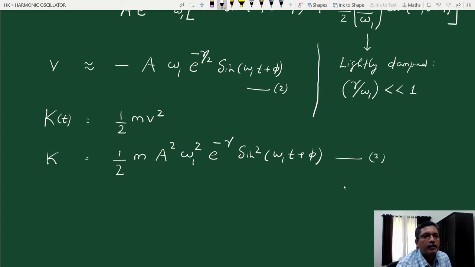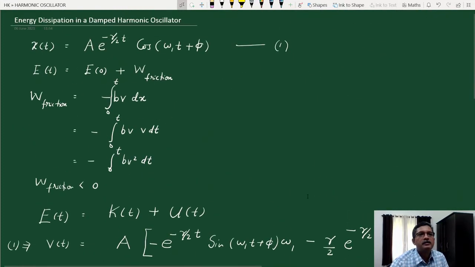Now what is potential energy at time t? Potential energy at time t is half k x square, where x is the instantaneous position, and instantaneous position is there in equation 1. So we have to take x of t and take the square of this one.